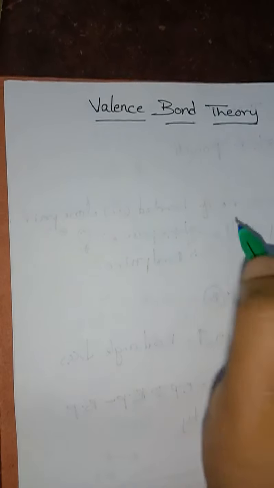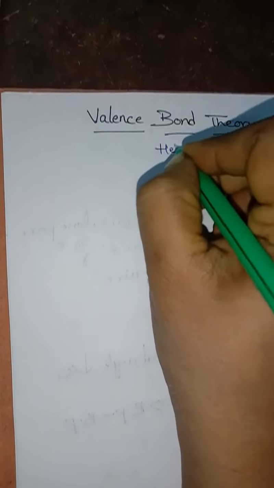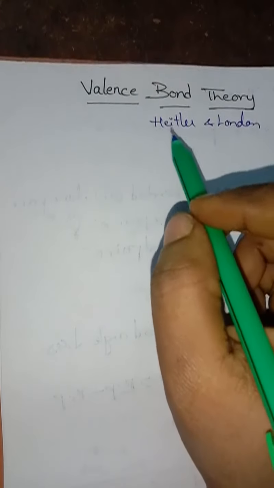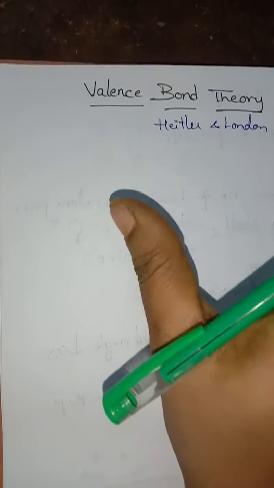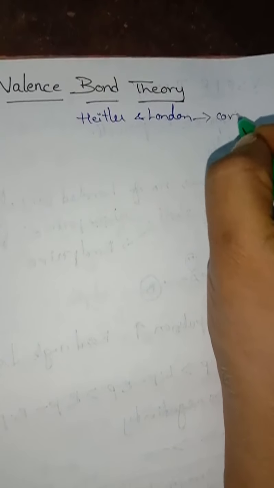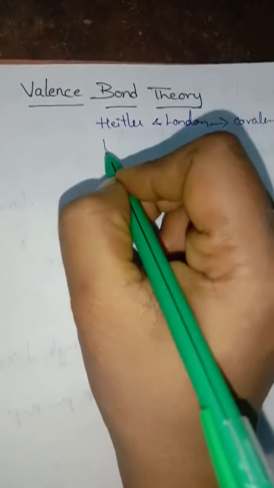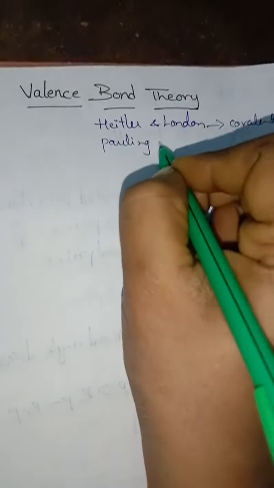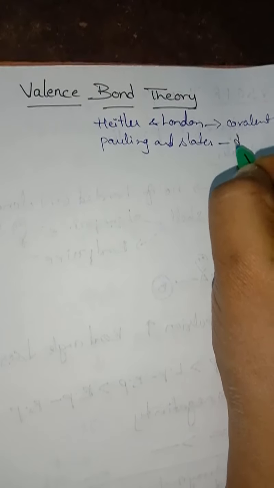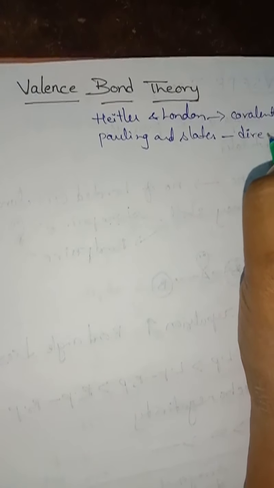It was mainly proposed by Heitler and London. These are the two scientists who proposed this theory, valence bond theory, to explain covalent bond formation. What are they going to explain? They are going to explain the formation of covalent bond. Next, it was extended by Linus Pauling and another scientist later, to explain the directional nature of this covalent bond.